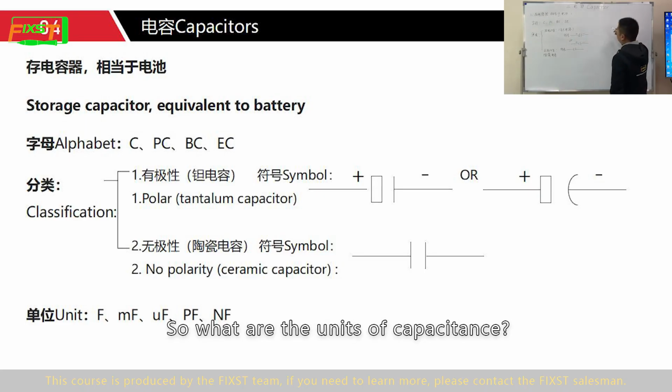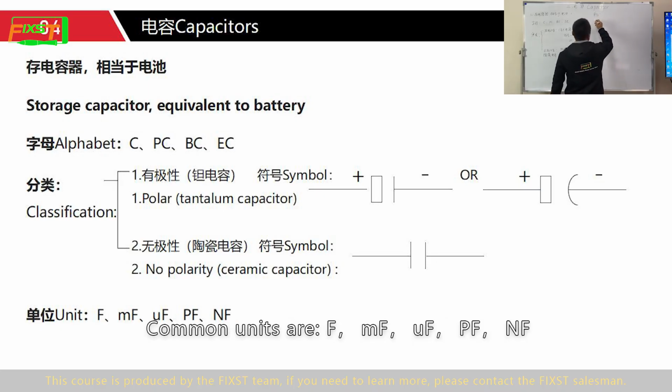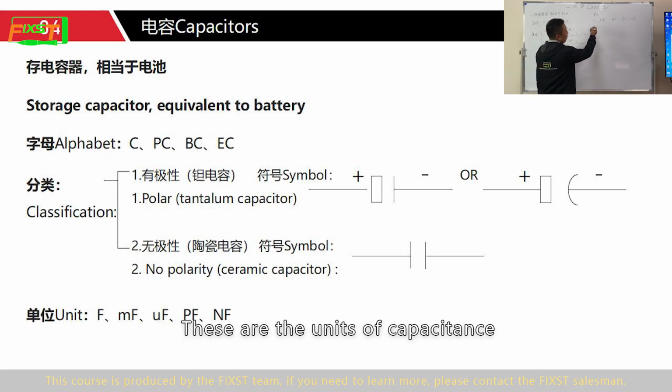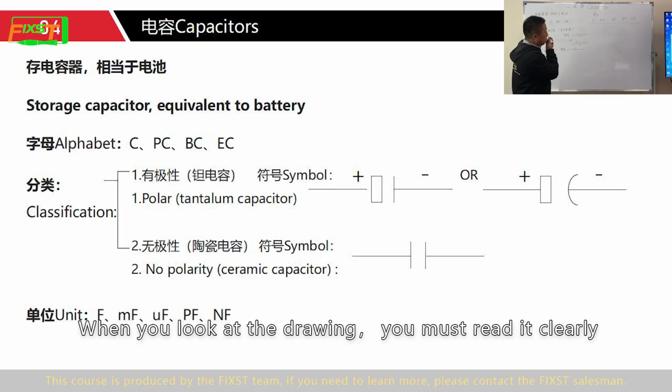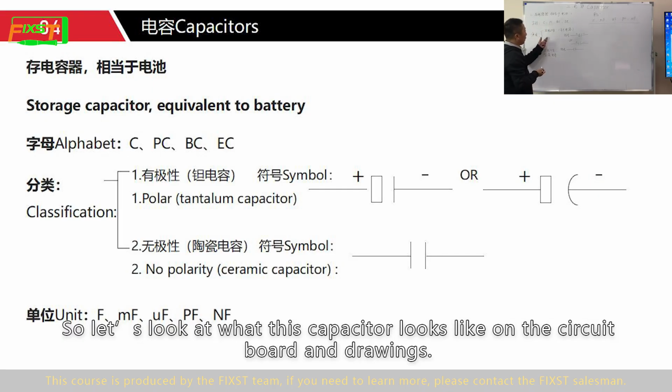So what are the units of capacitance? Common units are F, mF, μF, nF, and pF. These are the units of capacitance. When you're looking at the drawing, you must read it clearly. So let's look at what this capacitor looks like on the circuit board and drawing.